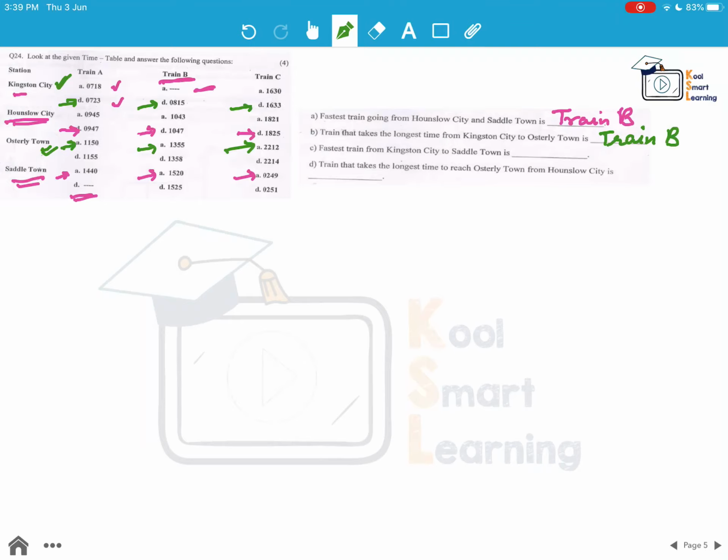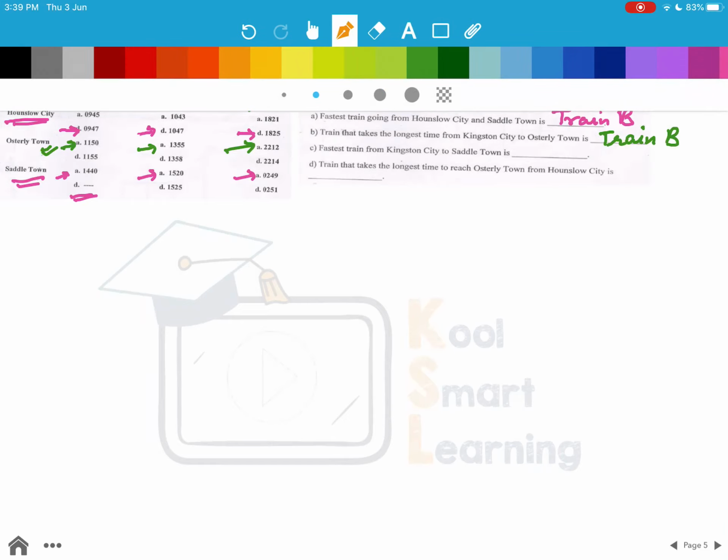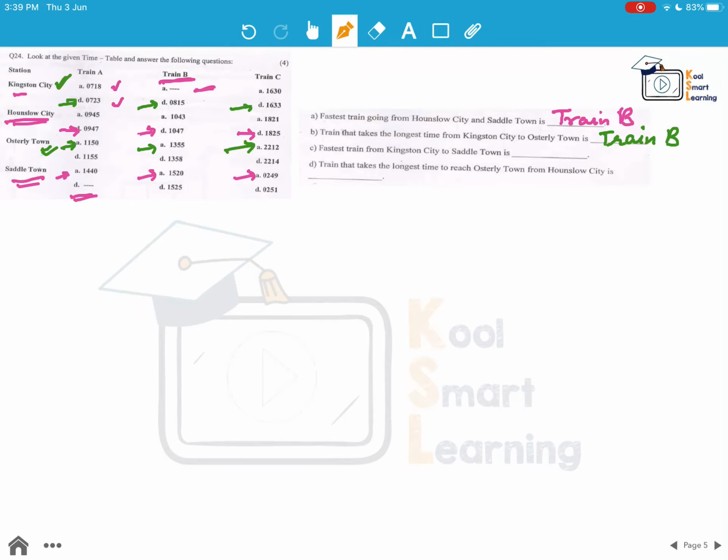The third we have to find out is the fastest train from Kingston City to Saddle Town. So here we are moving from Kingston City to Saddle Town. We take this departure and this arrival. Here we'll take this departure and this arrival.